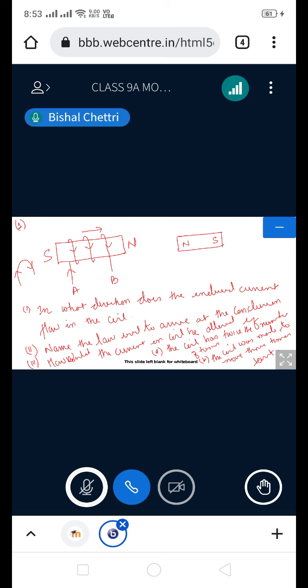What's question number 16 on your page number 258? The diagram in figure 10.43 shows a fixed coil of several turns connected to a center zero galvanometer G. Everyone do that question.